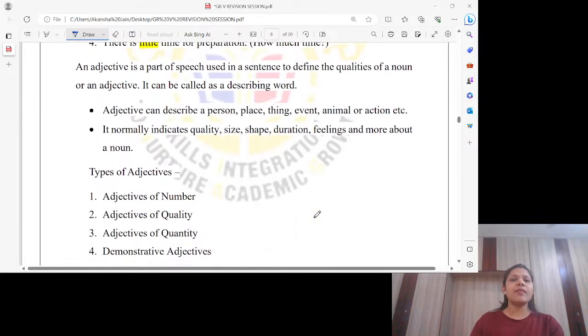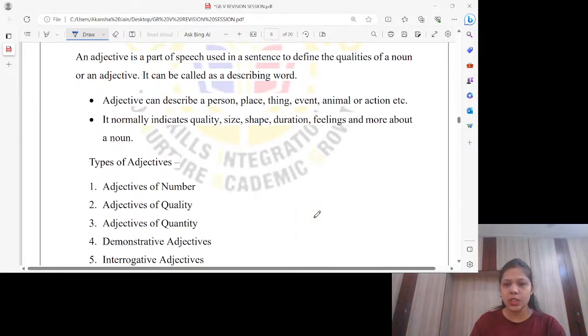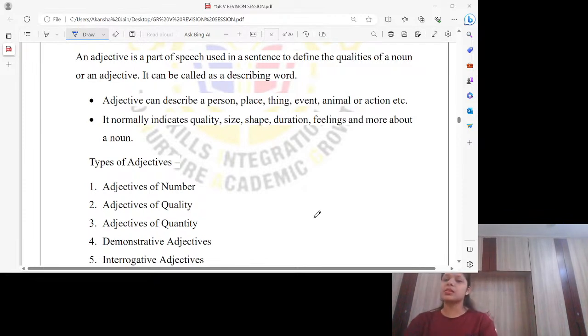See, what is an adjective? An adjective is a part of speech. Of course, I hope you all are aware. There are 8 parts of speech: nouns, pronouns, verbs, adverbs, adjectives, prepositions, conjunctions, and interjections. These all are mandatory in our speech. When we speak, that's why we call them parts of speech. Okay, let's get back to the topic.